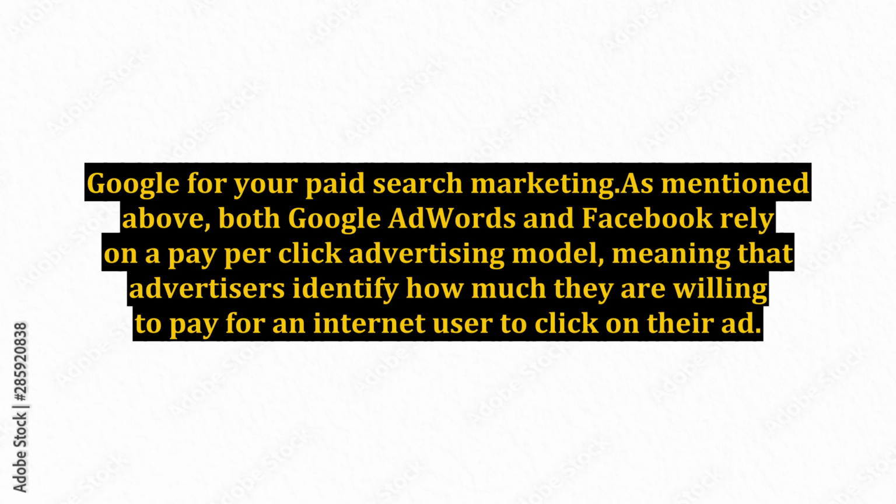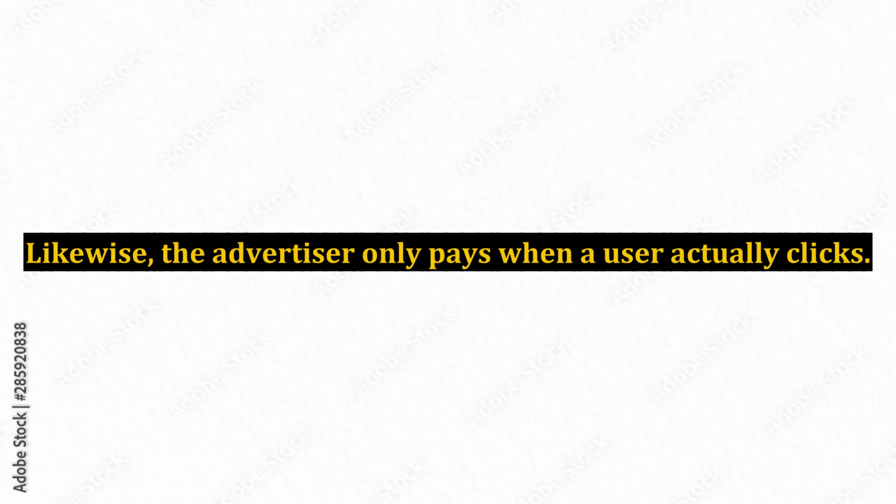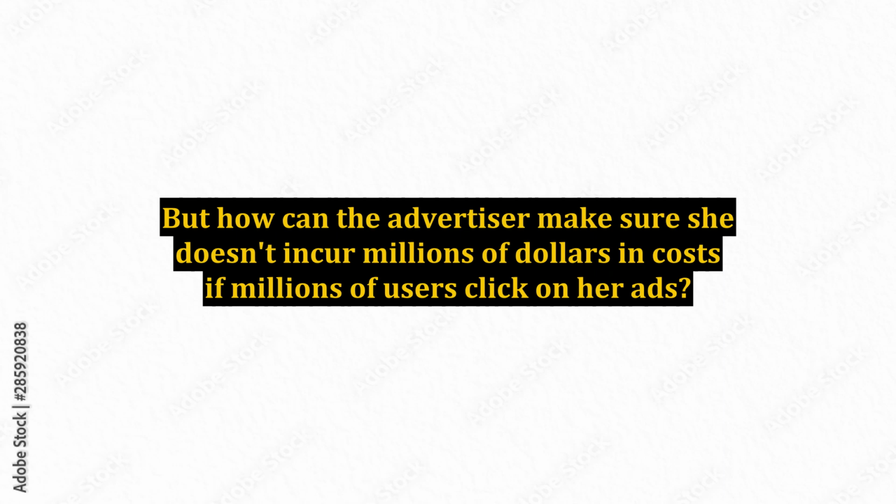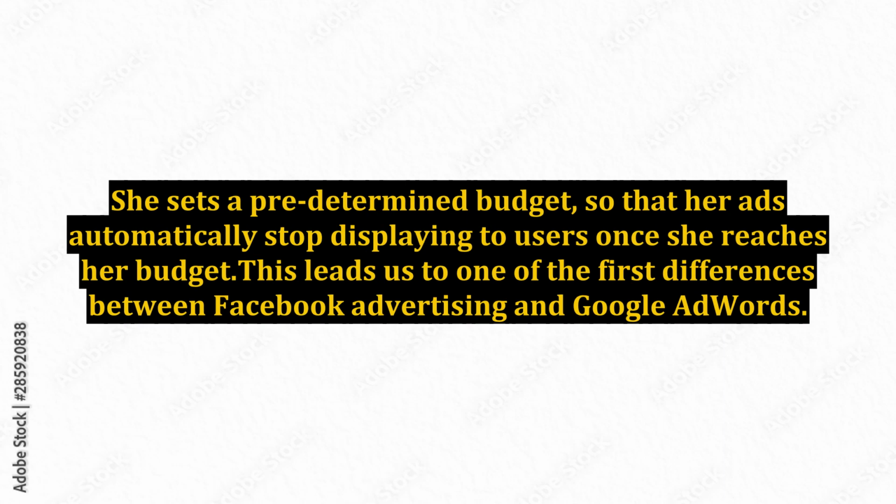As mentioned above, both Google AdWords and Facebook rely on a pay-per-click advertising model, meaning that advertisers identify how much they are willing to pay for an internet user to click on their ad. Likewise, the advertiser only pays when a user actually clicks. But how can the advertiser make sure she doesn't incur millions of dollars in costs if millions of users click on her ads? She sets a predetermined budget so that her ads automatically stop displaying to users once she reaches her budget. This leads us to one of the first differences between Facebook advertising and Google AdWords.